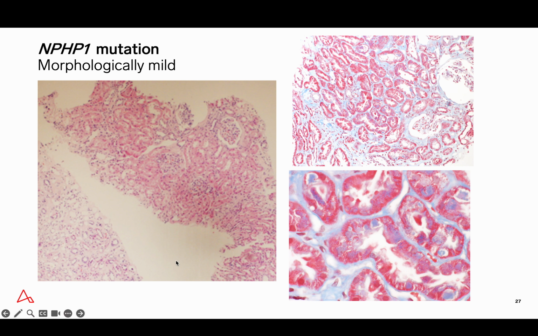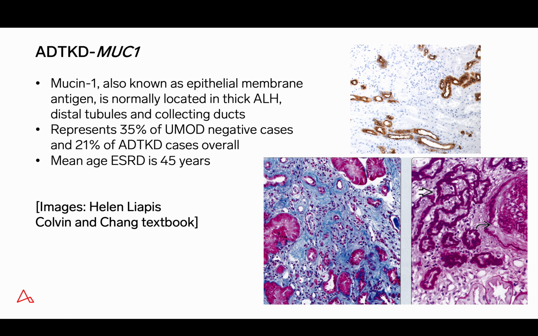This is an example of an NPH1 confirmed mutation case. This is morphologically mild. The biopsy was very limited. You can see here a little bit of cortex on the left that loops around with a little bit of medulla. If we look on the trichrome stain in this area right here in the upper right, if we look at higher magnification, we can see in this area the very distinctive uromodulin inclusions within thick ascending limb of Henle cells.